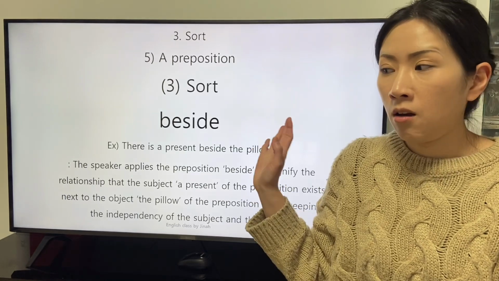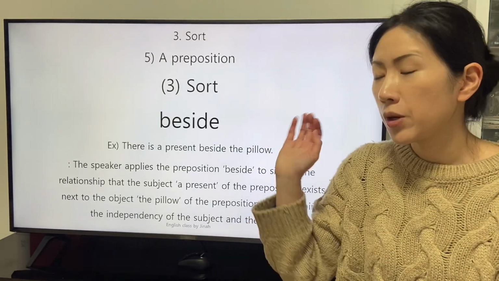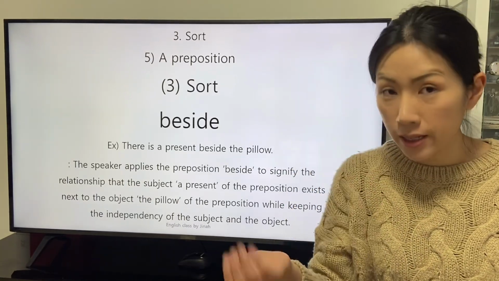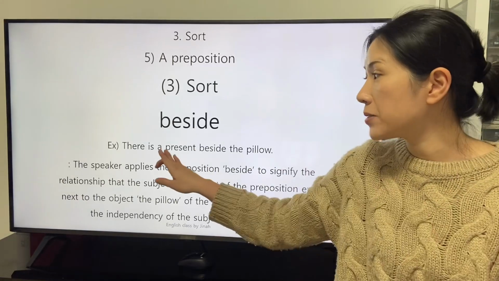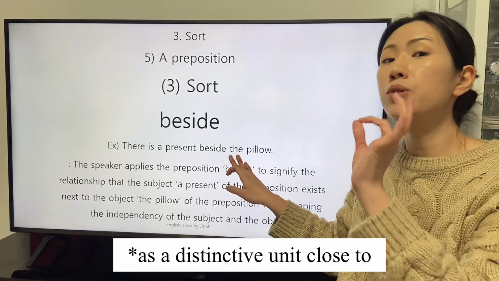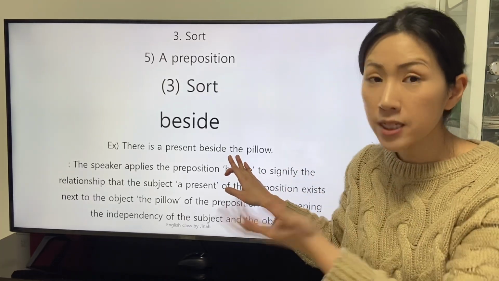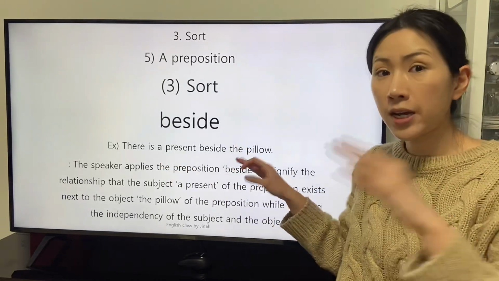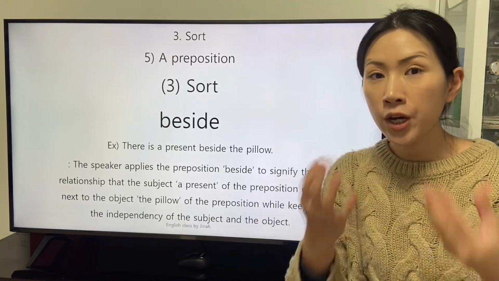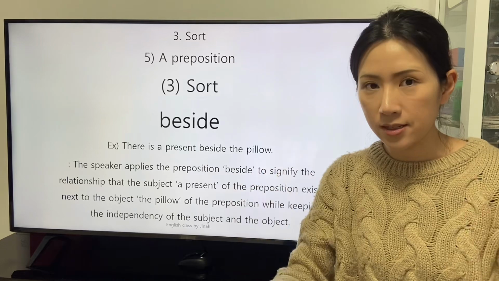There is a clause: There is a present beside the pillow. With the fact that the preposition beside is applied in this clause, the subject, a present, coexists with the object, the pillow. The subject and the object do not share the same trait; they just coexist.